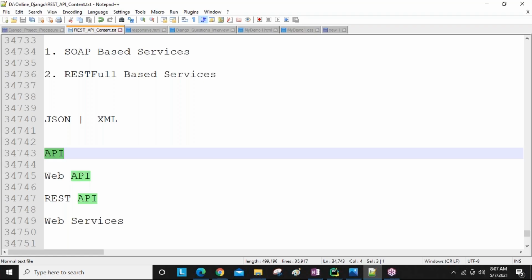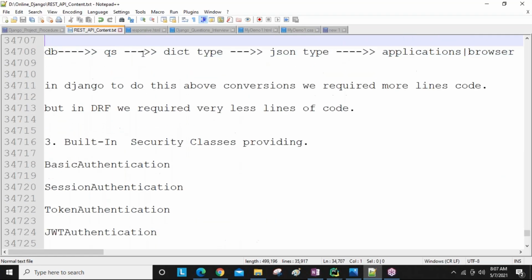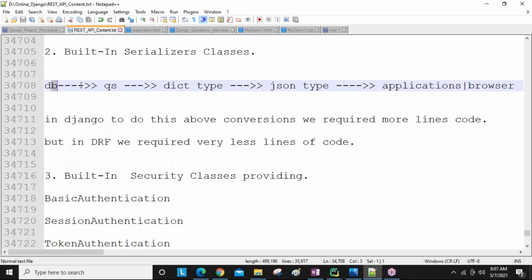That is our main target, guys, and we are going to do this regularly throughout our entire course. To do these conversions there are a lot of variations, and we will discuss them. Finally, we are going to design APIs for our application: how outside people use our APIs, and how we use them with security. Slowly we will discuss all of it.